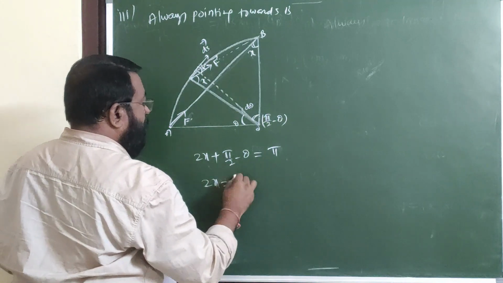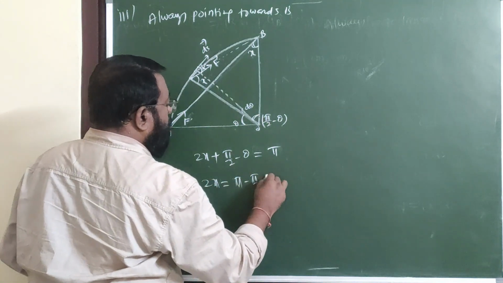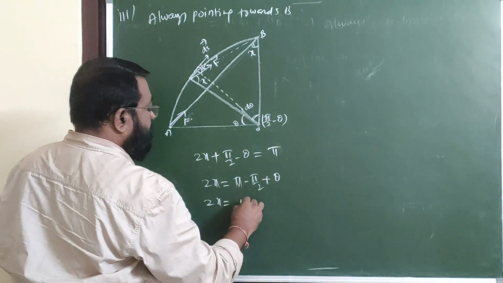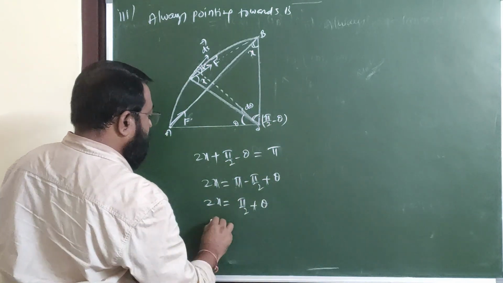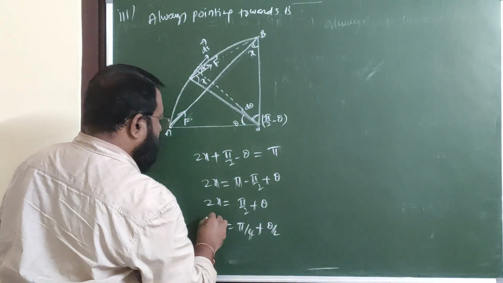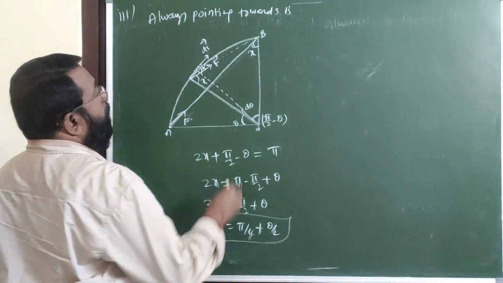Therefore, 2x is equal to pi minus pi by 2 plus theta. Therefore, x is equal to pi by 4 plus theta by 2. This is the angle x.